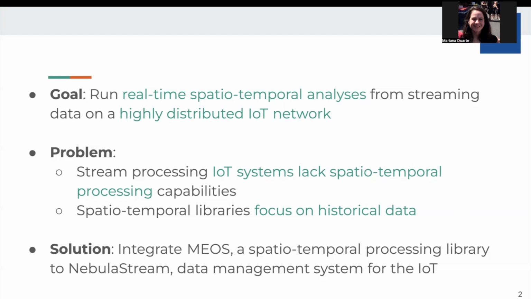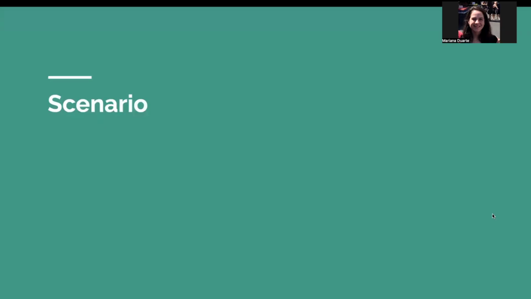The problem is that stream processing IoT systems lack spatial-temporal processing capabilities. Also, spatial-temporal libraries focus on historical data. The solution is to integrate MIOS, a spatial temporal processing library, to Nebula Stream, a data management system for the IoT.